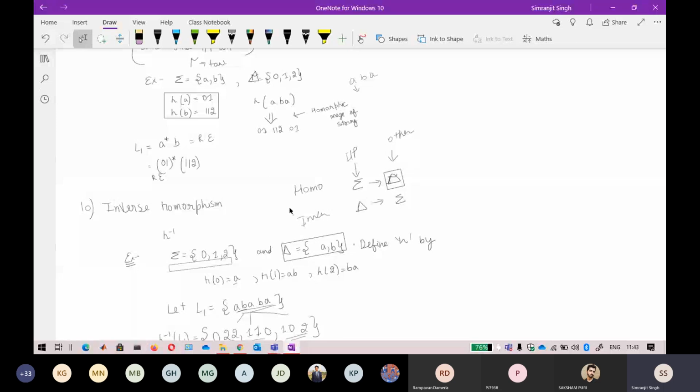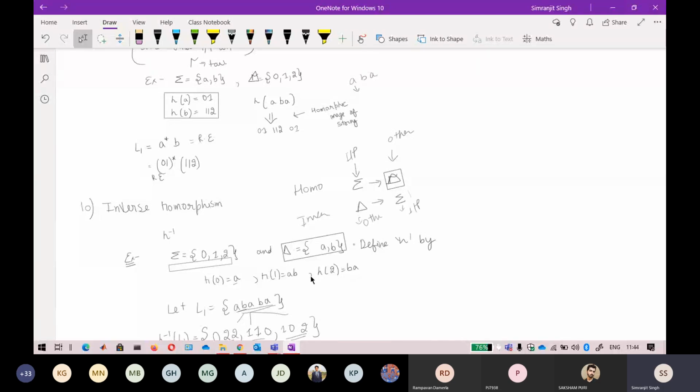Now in homomorphism, we take an input symbol and substitute strings for this input symbol. But in inverse homomorphism, we take the symbol that belongs to the other language, and from that language we try to extract the input string here. That is our main input string.